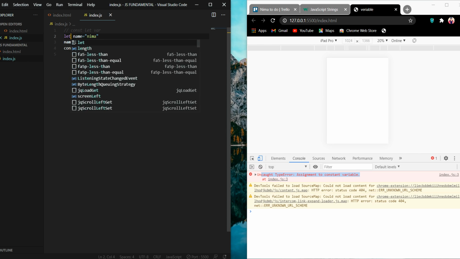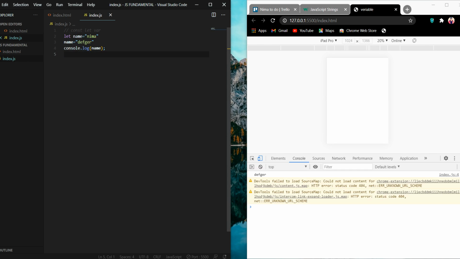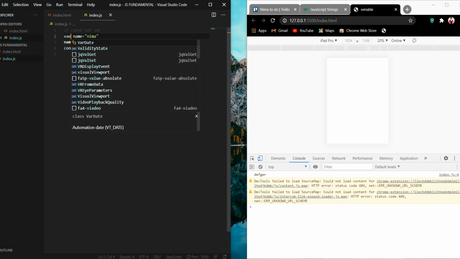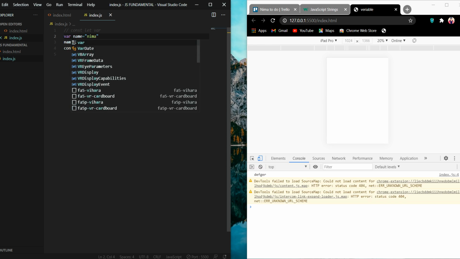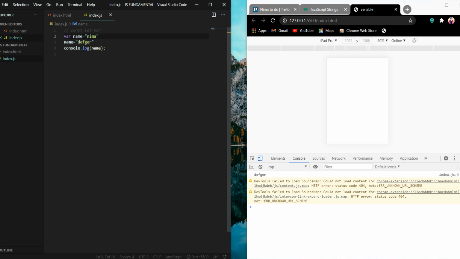But if I put let, you see, it can change, even in var. So we learned that const is not changeable, and let and var are changeable. But what's the difference between let and var? We found out that const is never going to change. It's only the same item that it was from the first place. But let and var have a few differences in scoping and some other things.